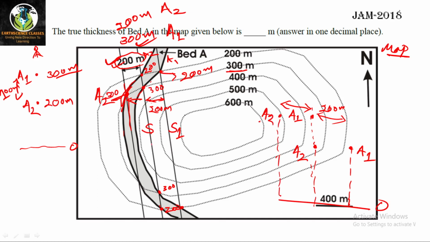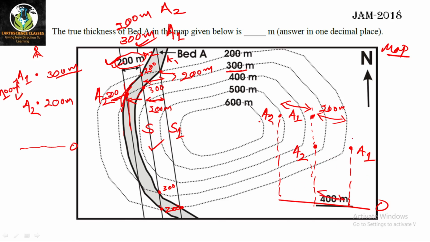I have taken this strike line. For this strike line you are getting two values. A1 is having 300 meter, so I have placed A1 at 300 meter. A2 is having 200 meter, so I have placed A2 at 200 meter. If I move right, this is the horizontal distance between two strike lines, and this gap is 200 meter.